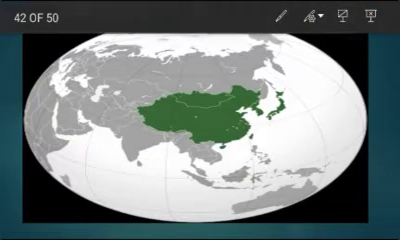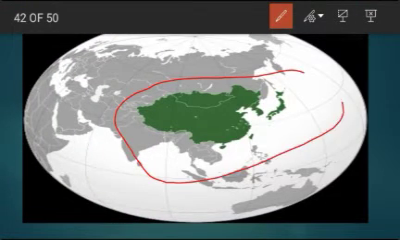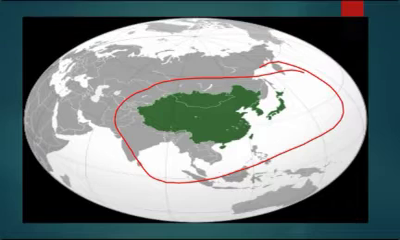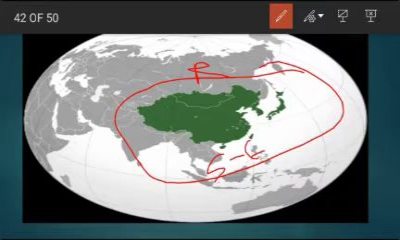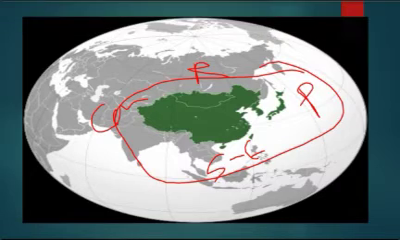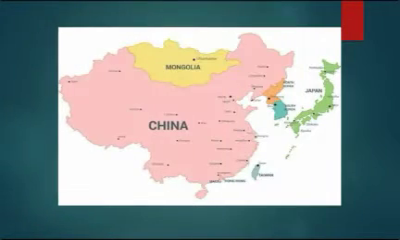And as you see, this is our East Asia on the globe. If you see here, the north of East Asia has Russia, and the south has Southeast Asia. The eastern part of East Asia has the Pacific Ocean, and the western part has West Asia and Central Asia. Okay, this is the geographical extent.